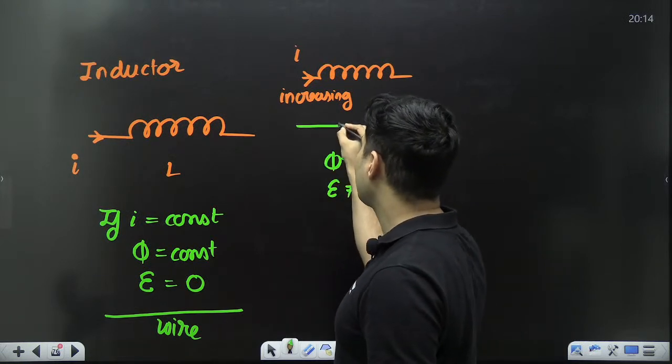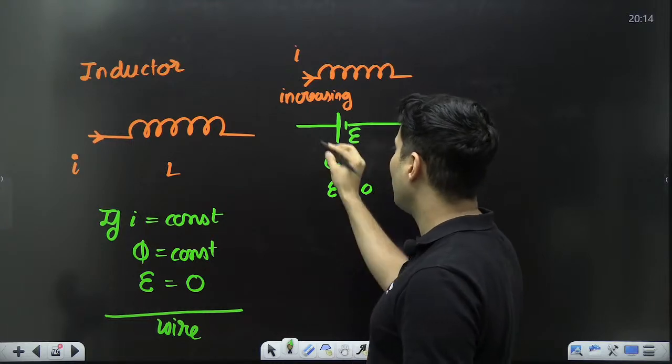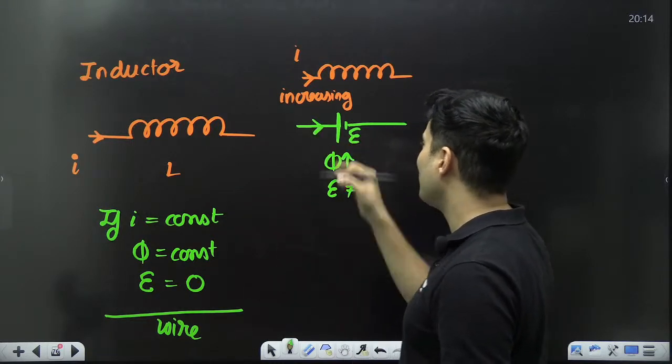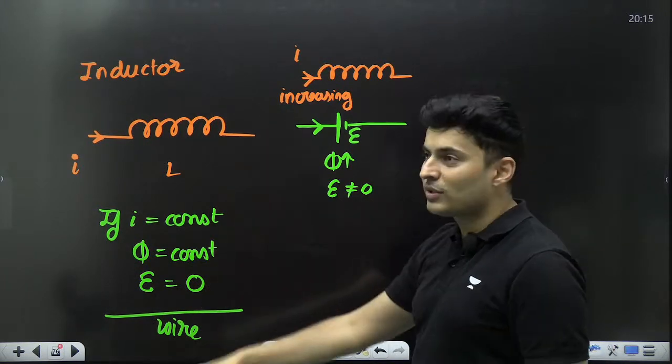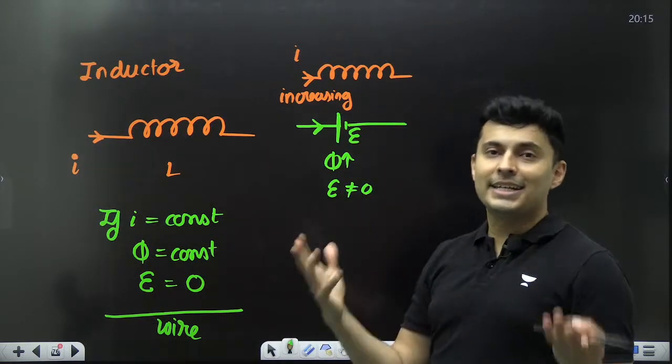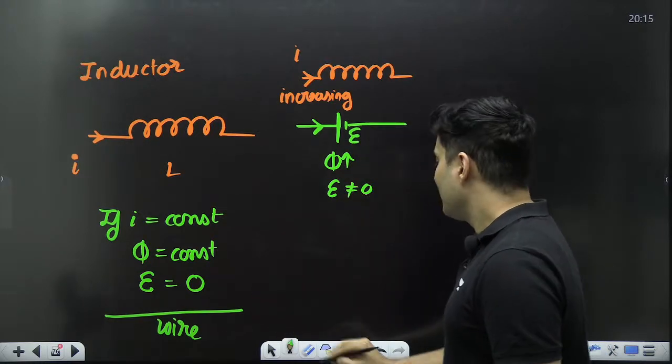How will you oppose it? You can replace this with a battery like this. See if this makes sense. Why am I showing it opposite? Because I want to reduce the current, because the current is increasing. Is that clear?